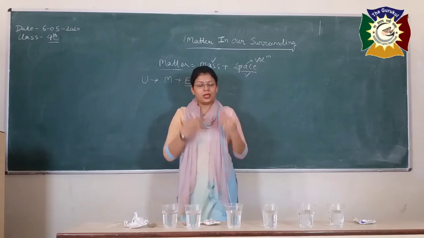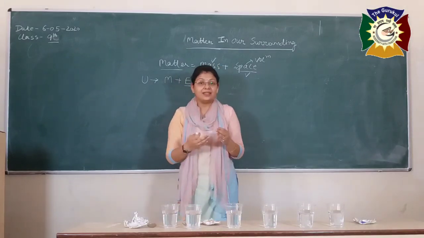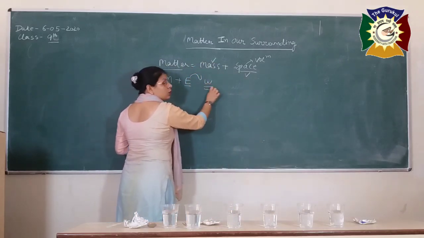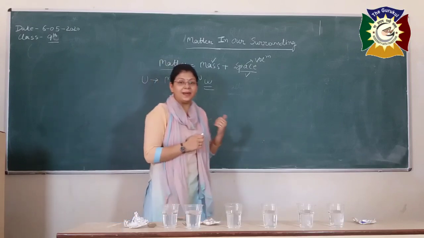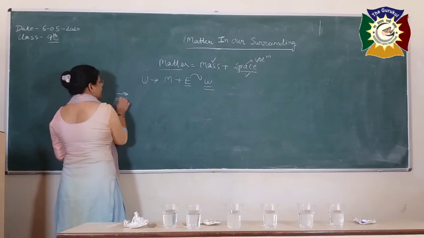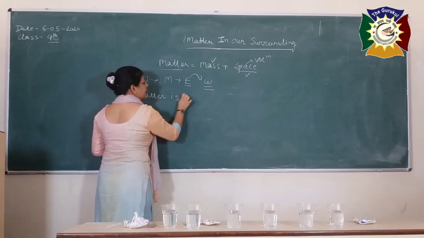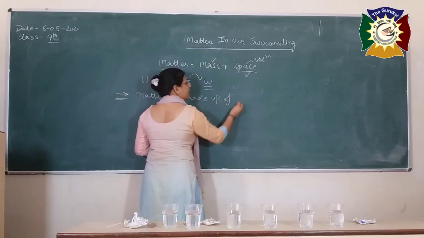That means you eat food, the food is getting converted into energy, and then this energy you can use to do some work. So the universe is composed of matter as well as energy. Very good. So the next point is matter is composed, or you can say made up of, particles.